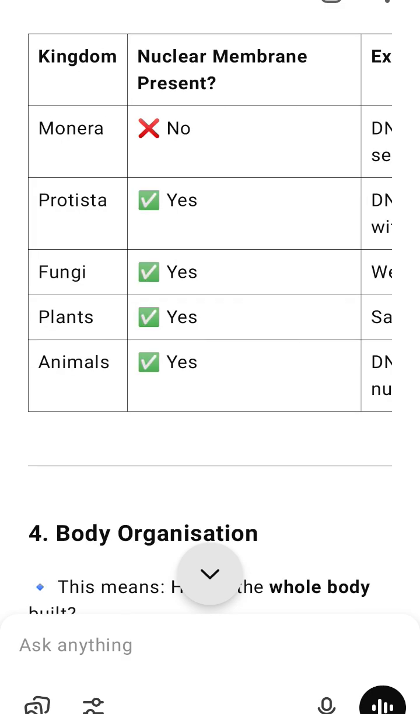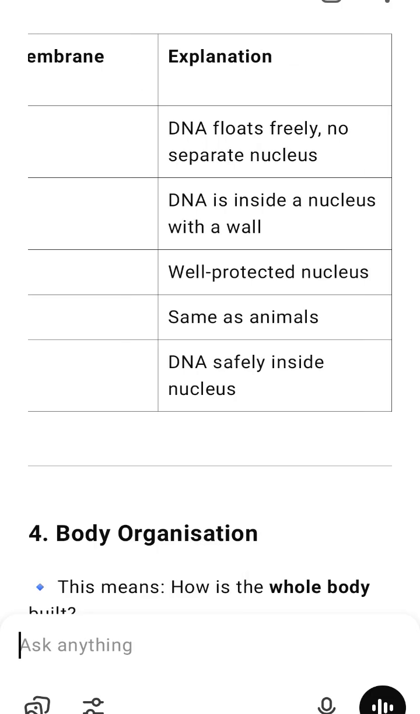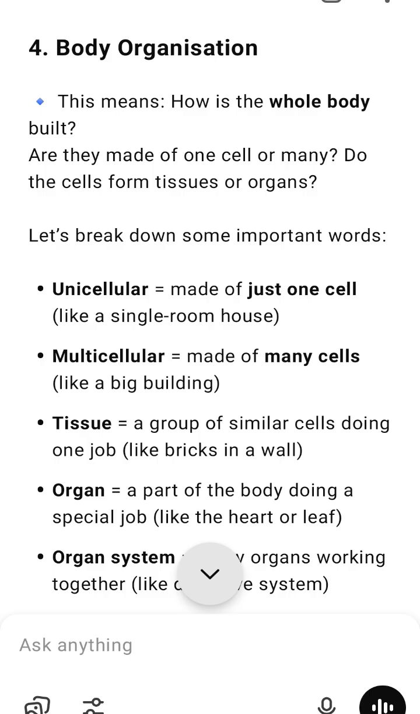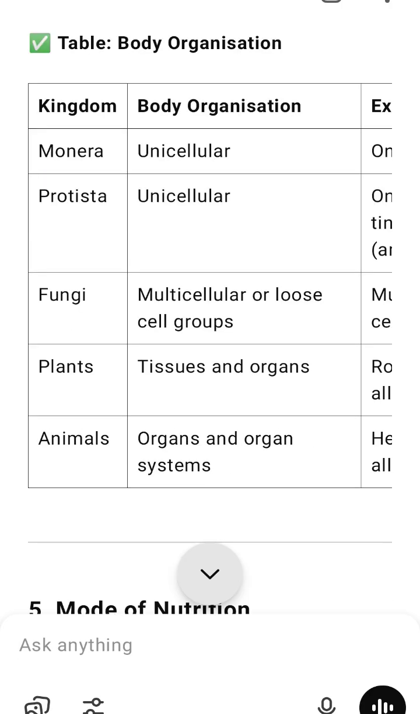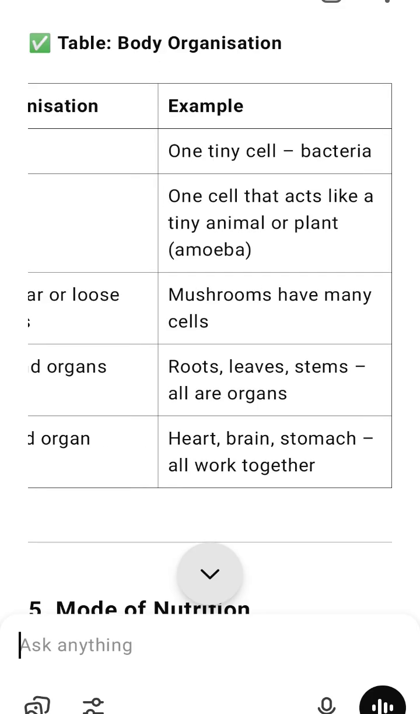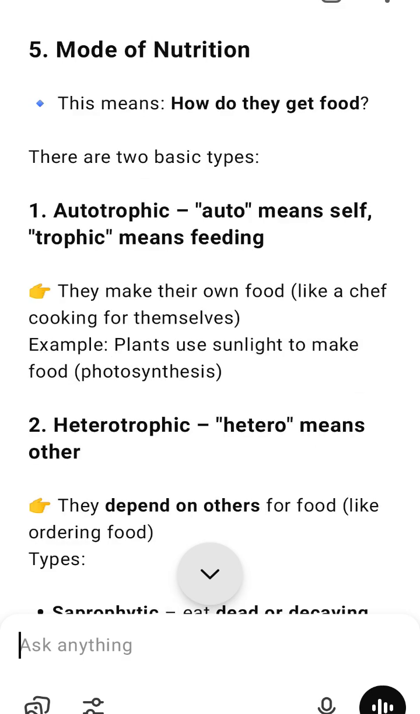Algae make food. Monera, both autotrophic, photosynthesis or chemosynthesis, and heterotrophic. Some bacteria make food, others eat from surroundings. Protista, both autotrophic and heterotrophic. Algae make food, amoeba eats things. Fungi, heterotrophic, saprophytic, parasitic. Mushroom grows on dead things. Plants, autotrophic, photosynthesis. Plants use sunlight, water, CO2. Animals, heterotrophic, holozoic. Humans, lions eat food and digest it.